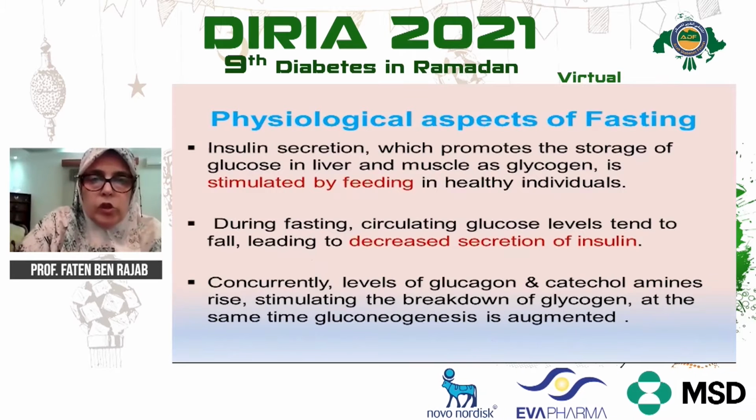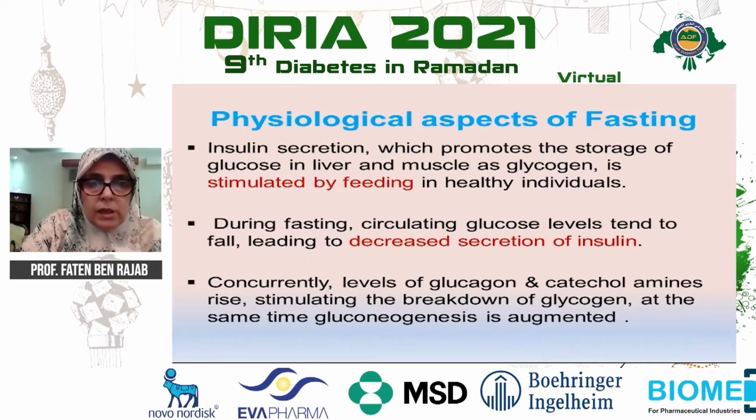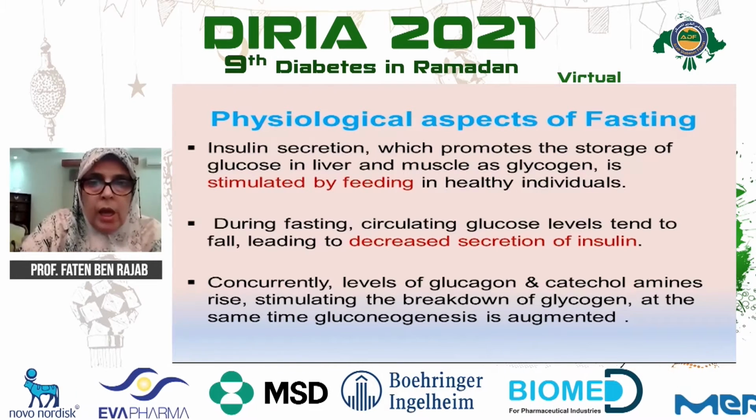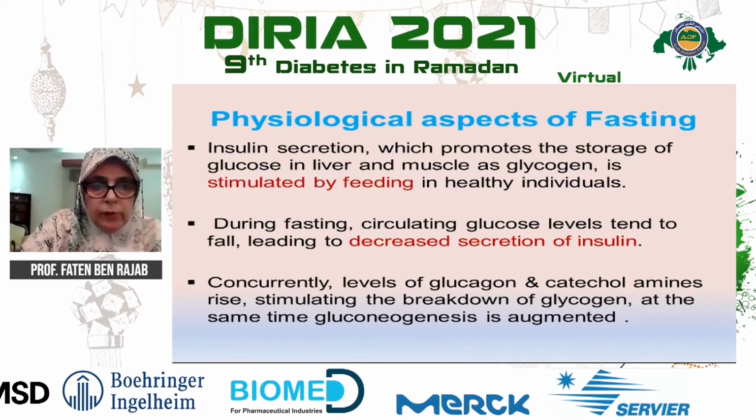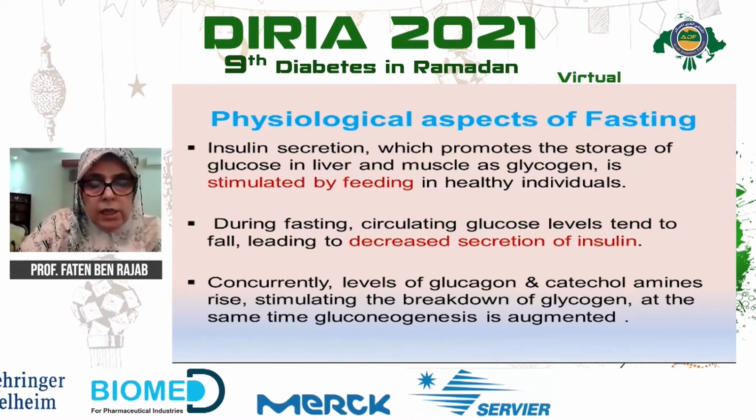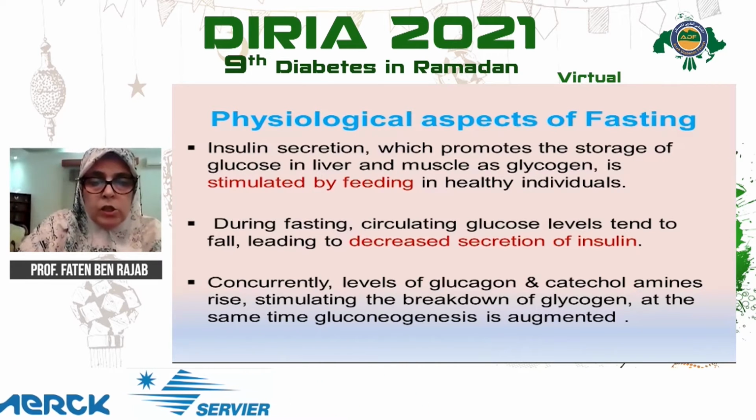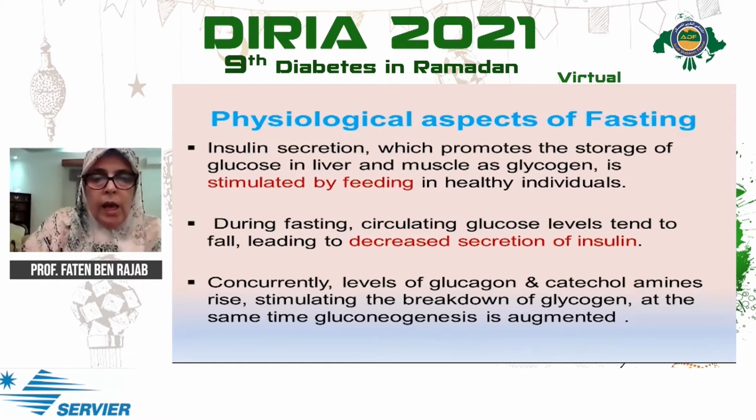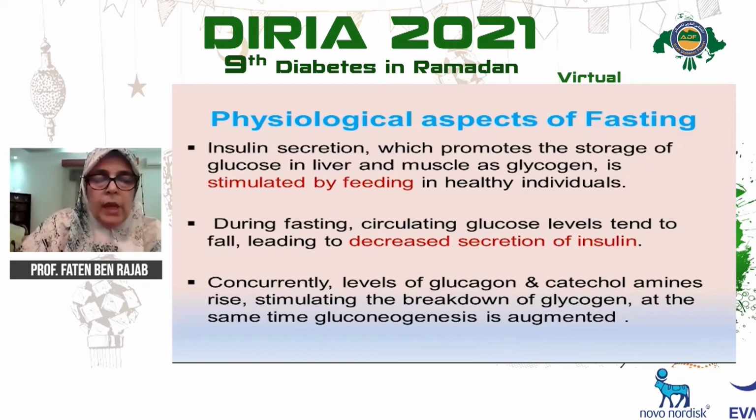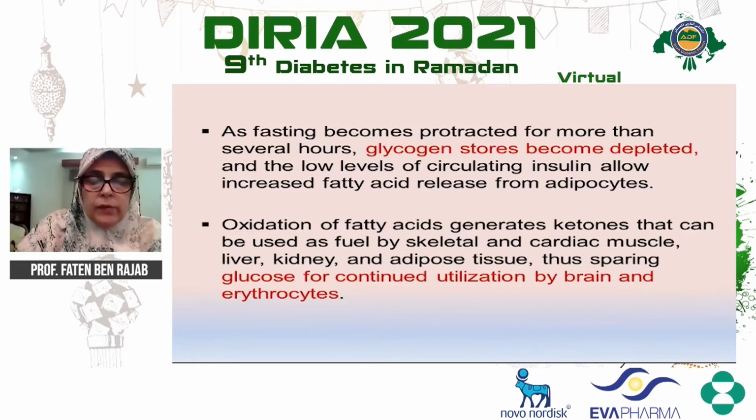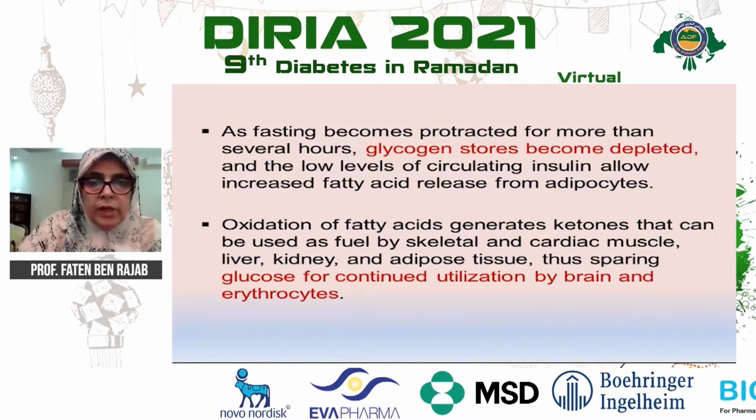We have to understand the physiological aspects of fasting. Insulin secretion, which promotes the uptake of glucose into the liver, muscle, and glycogen, is stimulated by food in healthy individuals. During fasting, circulating glucose levels tend to fall because of decreased food intake, leading to decreased secretion of insulin. On the other hand, levels of counter-regulatory hormones, glucagon and catecholamines, rise, stimulating the breakdown of glycogen. At the same time, gluconeogenesis is augmented. As fasting becomes protracted beyond several hours, glycogen stores become depleted, and low levels of circulating insulin allow an increase in free fatty acids.